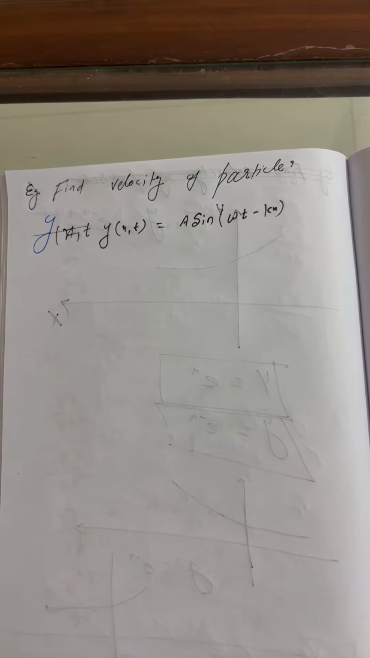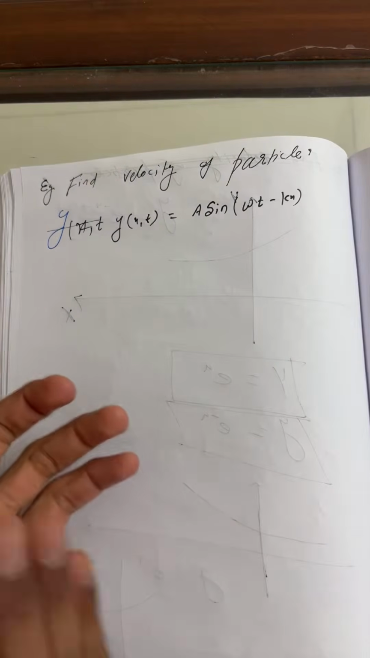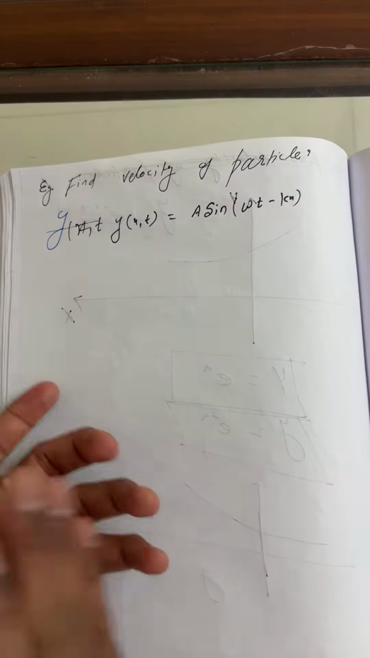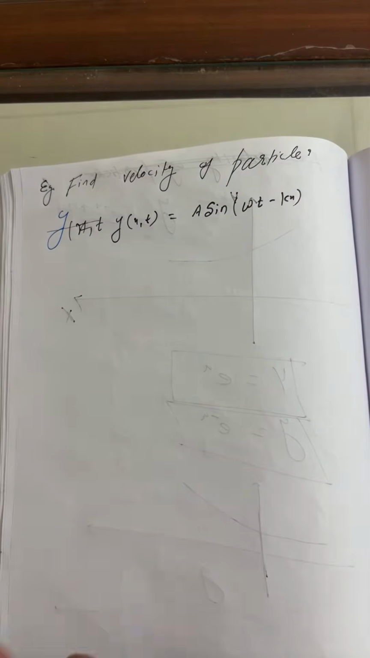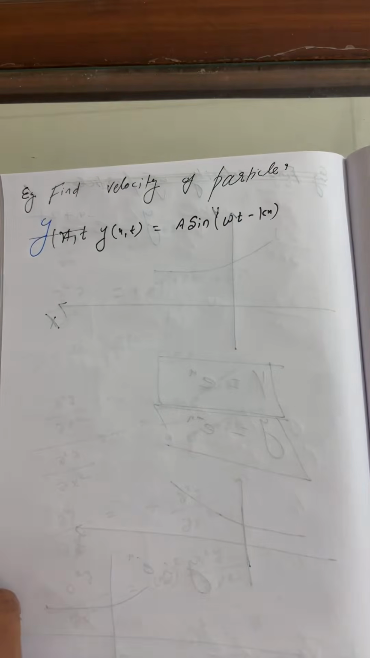Okay, anyone answer me from all of you? Okay, sir, velocity is root omega. Oh, very good. Correct. It's okay. Maybe correct, because I remember this result from the equation of SHM.